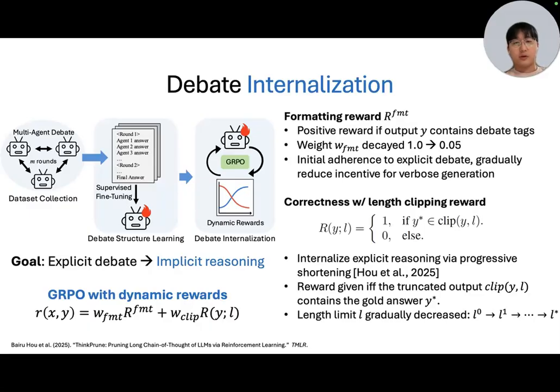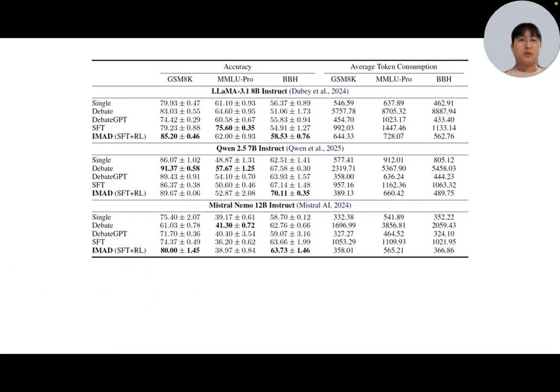This creates a gradual pressure on the model to place the answer within the length limit. These two rewards work together to make the model perform debate reasoning learned during the SFT stage internally instead of verbalizing.